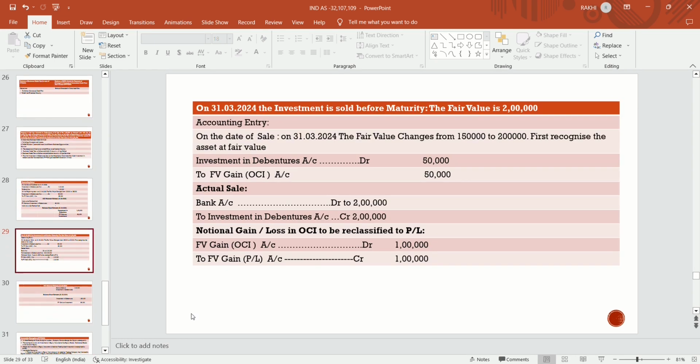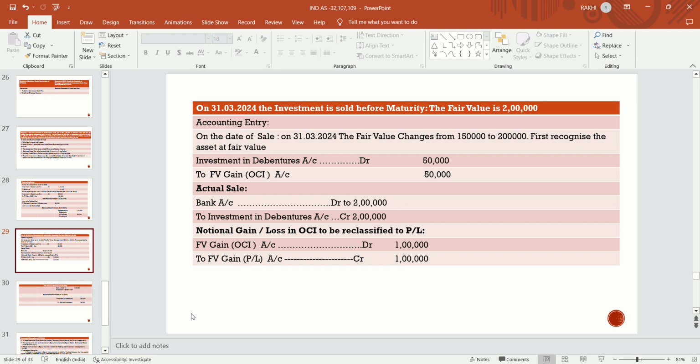On 31st March 2024, the investment is sold before maturity, because it's a 10 year investment and it is sold after 1 year. The intention of the management is to sell the asset after 1 year in order to invest in better opportunities. The intention is checked on day one, so it will be recognized at fair value through OCI. At the time of sale, they first recognize the change in fair value from 1,50,000 to 2 lakhs: investment in debentures 50,000 to fair value gain OCI 50,000.